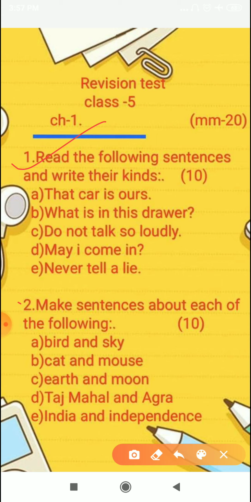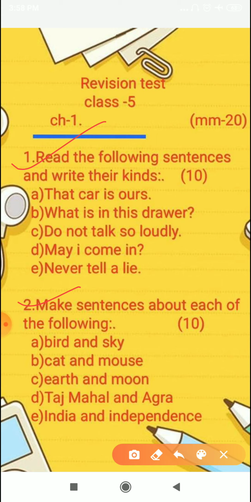Question number 2. Make sentences about each of the following. You have to make sentences from these. A. Bird and sky. B. Cat and mouse. C. Earth and moon. D. Taj Mahal and Agra. E. India and independence. So students, this was all about your test paper.